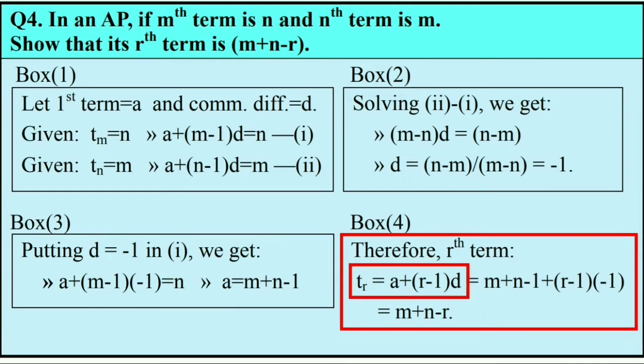Now come to the fourth block where we have to find out the rth term. According to the formula, the rth term is equal to a plus r minus 1 into d, and in this expression we put the value of a, m plus n minus 1, and the value of d, minus 1, and we simplify, and finally we get the value m plus n minus r.